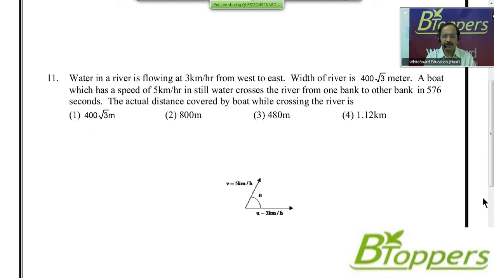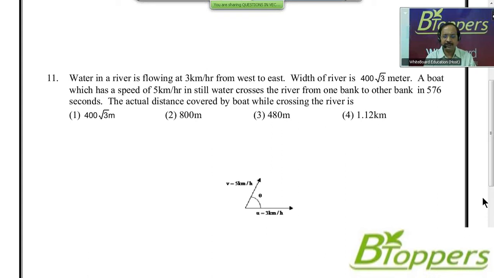The diagram is also shown there. In the diagram, U is equal to 3 km per hour and V is equal to 5 km per hour. Of course, you understood that U represents the magnitude of velocity of river water, and V represents the speed of boat in still water, or you can say V represents the magnitude of velocity of the boat relative to water.